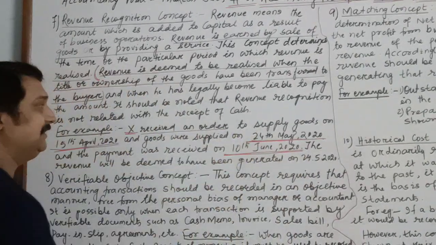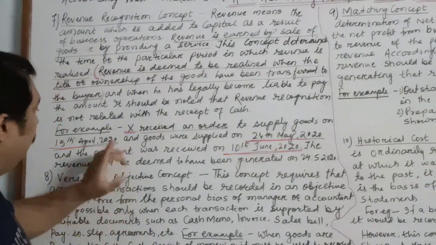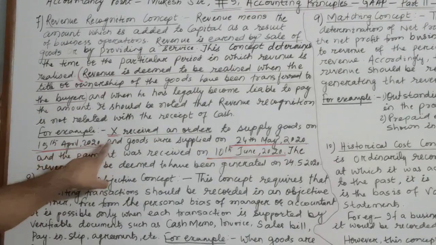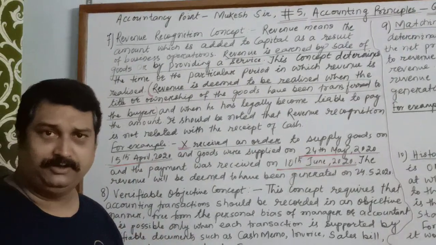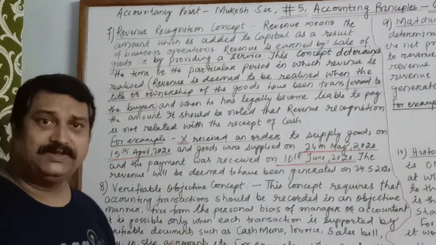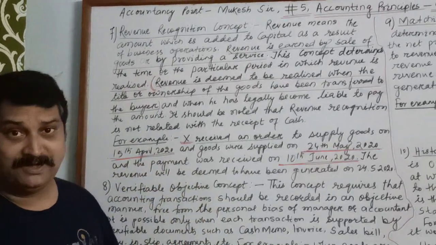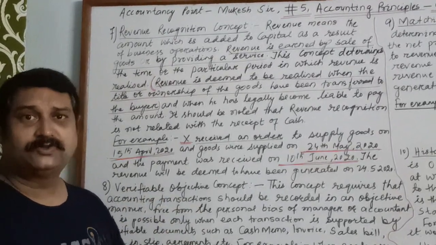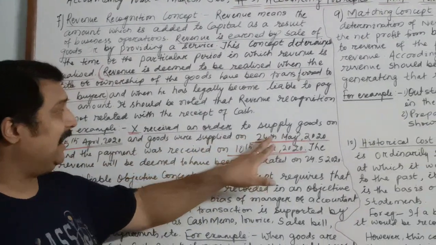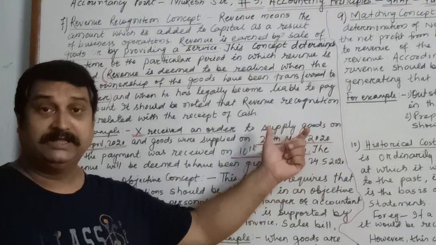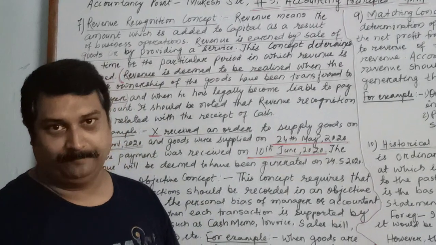So in these 3 dates, when should we consider the revenue generated? Children, you have to understand that on the first date, that is 15th April 2020, there was no transaction which had taken place. It was just an event which took place in the business, since there was neither a payment nor were the goods actually delivered. So this will not come into consideration. Second, goods were supplied on 24th May 2020. This is the date when the ownership of the product was actually transferred.